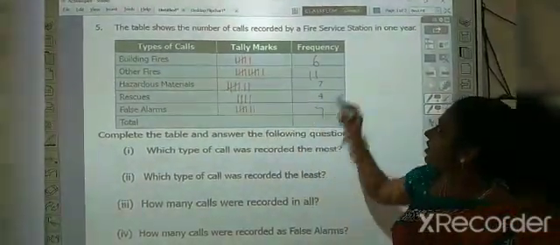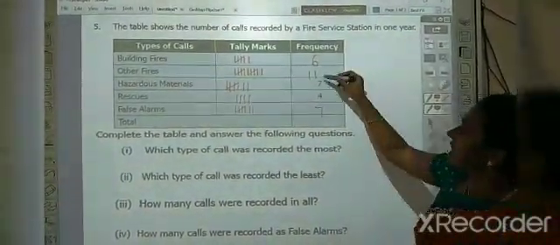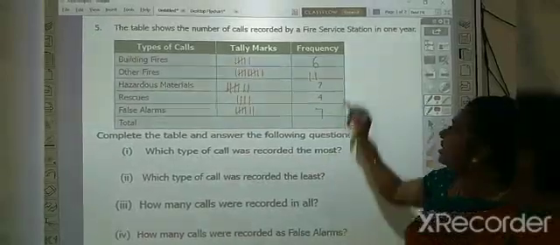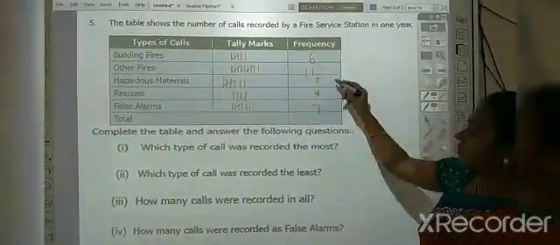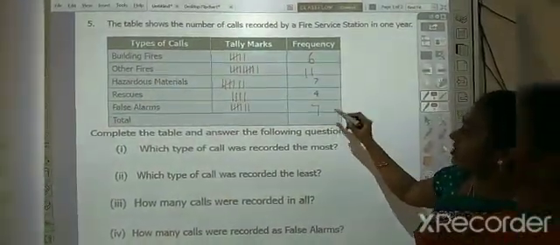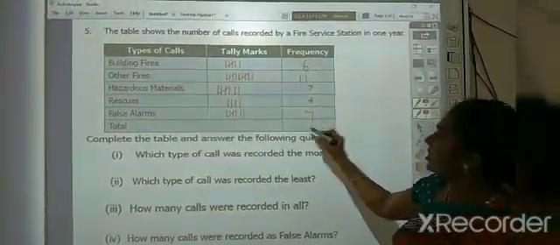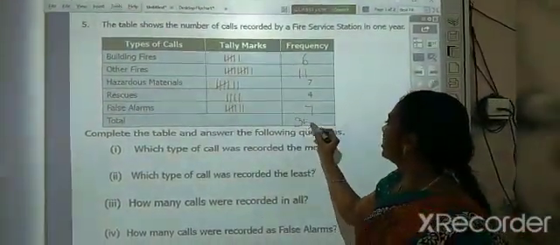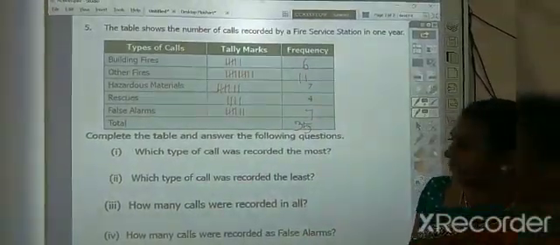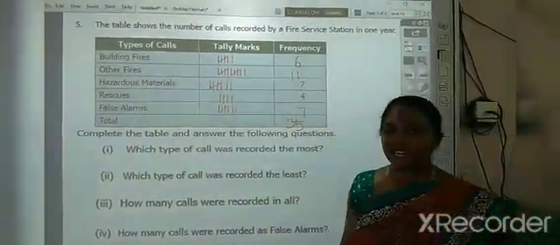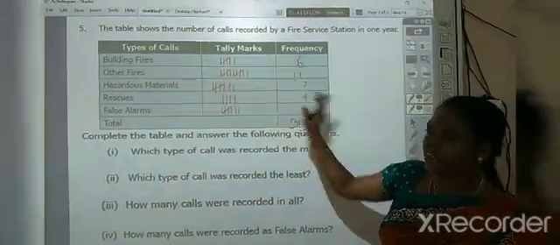So now total. Add it and say. So 11 plus 6, 17. 17 plus 7, 24. Plus 4, 28. Plus 7, 35. So the total is 35. Now we need to complete the answers for this. So the table is over.